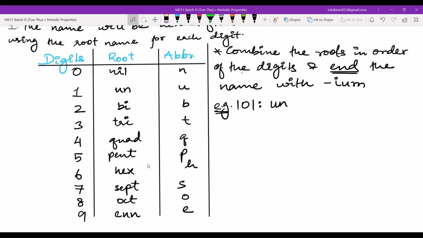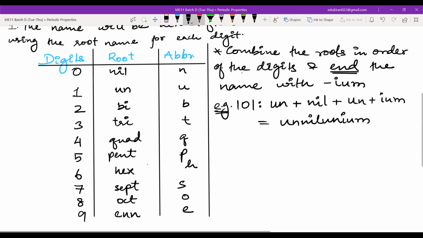What is the root for digit 0? Nil, sir. And then what is the root for digit 1? Un, sir. And then I will end this with IUM. So this will be un, nil, un, ium. I mean, there is no space. Un, nil, un, ium.